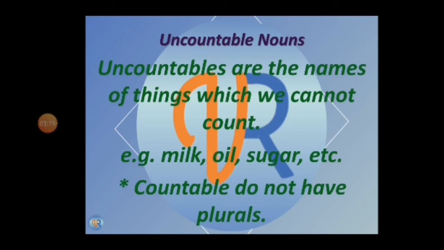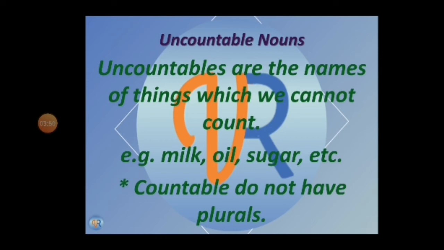Oil, uncountable. But if you say 1 bag of oil or 1 liter, 1 kg, 1 liter of oil, then that bag is countable or that liter is countable, not the oil. So oil goes to uncountable noun, but the measurement in which you are counting it, bag or glass or bottles, that is countable, but that word oil is uncountable. Like this only, money.